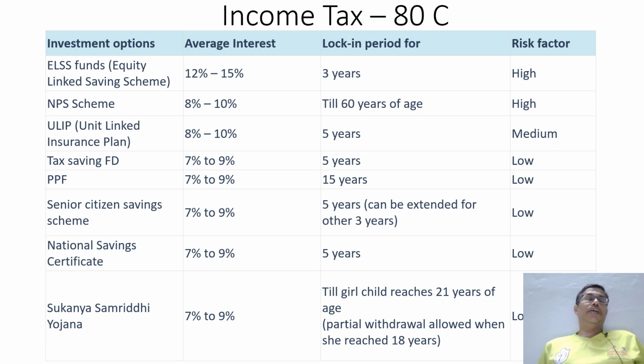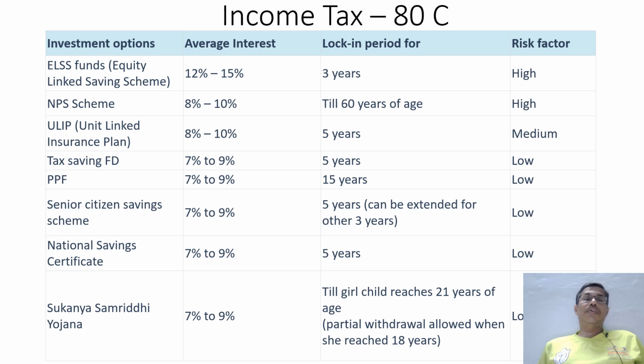Risk factor is medium. Tax savings scheme FD, that 5 years should be the tenure. The average interest is 7 to 9%. Risk factor is very low. Public provident fund comes around 7 to 9%, minimum period is 15 years.